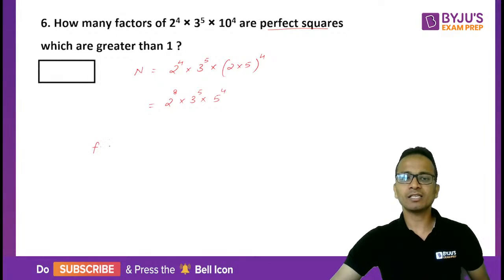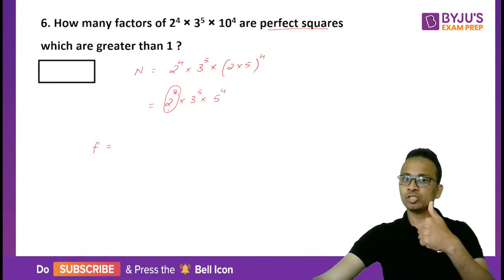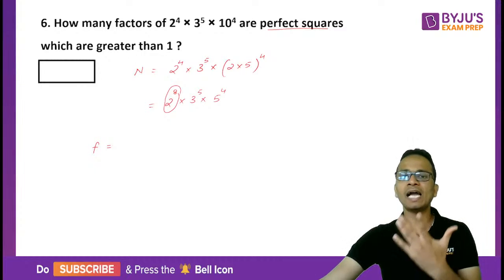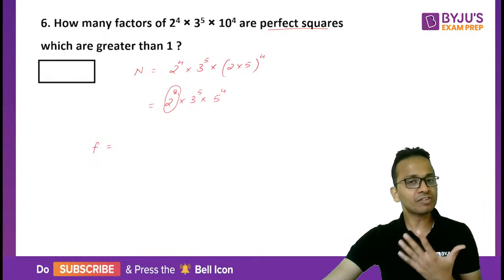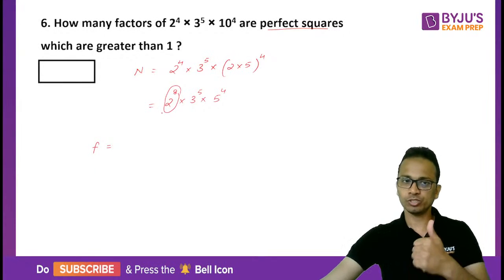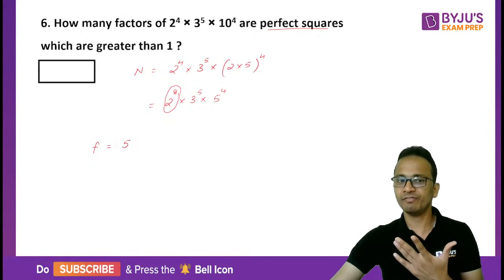So the number of factors which are perfect squares will be, I have 2 raised to the power 8. So 2 can be used in how many ways? 2 raised to the power 0, 2 raised to the power 2, 2 raised to the power 4, 2 raised to the power 6, and 2 raised to the power 8. I have considered only the even powers of 2: 0, 2, 4, 6, 8, so 2 can be used in 5 ways.